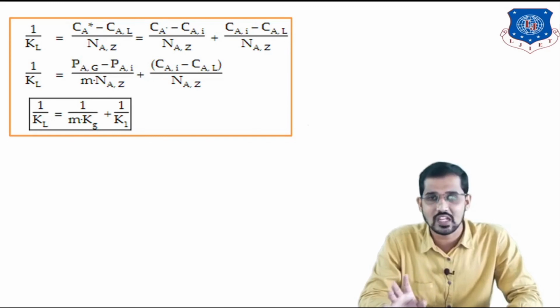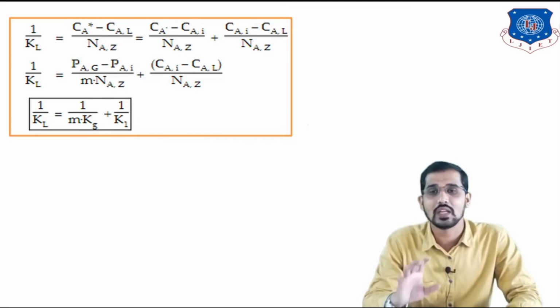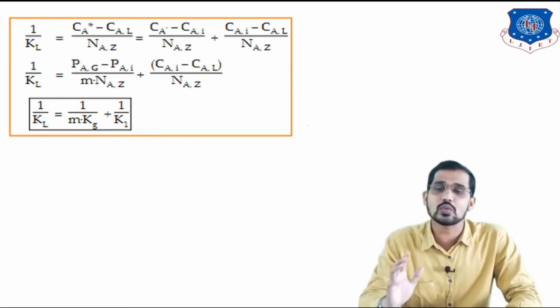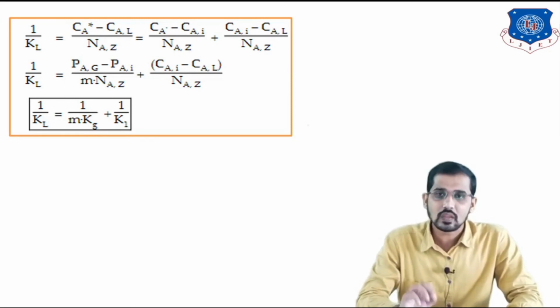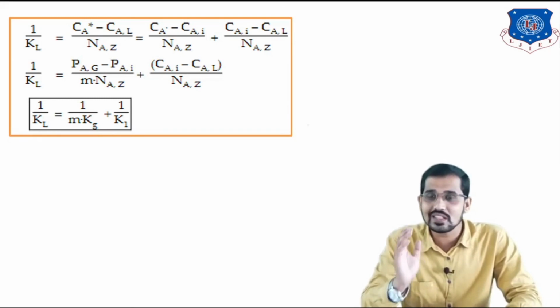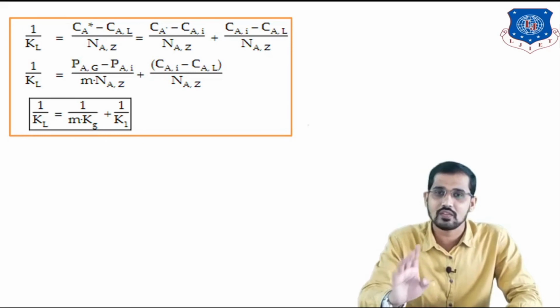So what we have seen in this lecture, I have explained to you the derivations of the overall mass transfer coefficient and the resistance to overall mass transfer. So if in the exam anyone asks you to derive the formula for the resistance to mass transfer, the derivation is this.